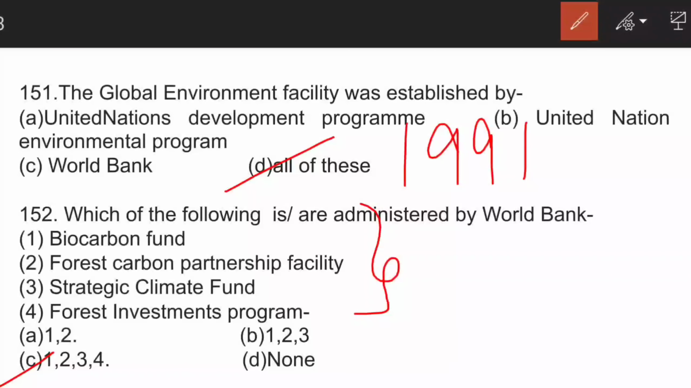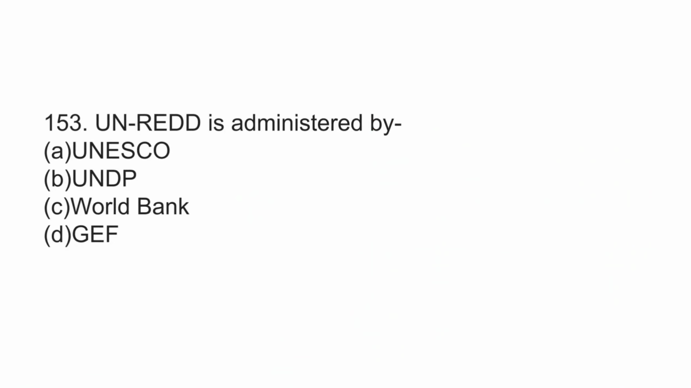Other programs are also led by World Bank, like scaling up renewable energy program for low income countries, clean technology fund, partnership for market readiness. Moving on to the next question.